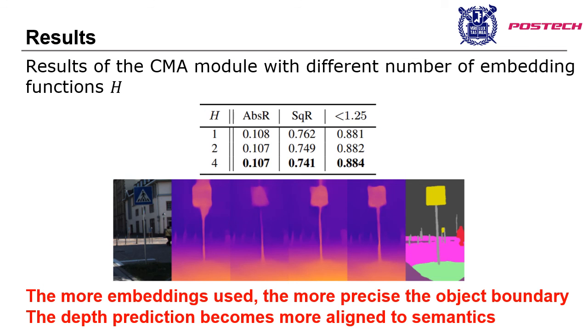This table shows the effectiveness of the multi-embedding scheme of the CMA module. We varied the number of embedding functions and reported the results. The depth prediction performance improves as the number of embedding functions increases and shows the best result when it was 4. We also visualized the results in the figure below. The leftmost image is the prediction without the CMA module, and the number of embeddings increases as it goes to the right. It shows that the more embeddings used, the more precise the object boundary, and the depth prediction becomes more aligned to semantics. This shows that the depth network can have more semantics-aware representations owing to the multi-embedding scheme.